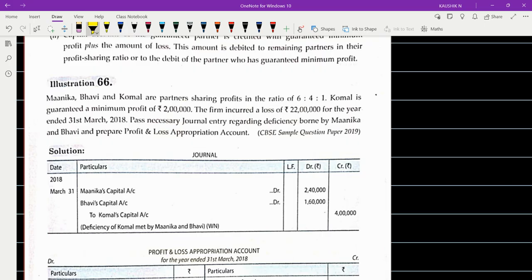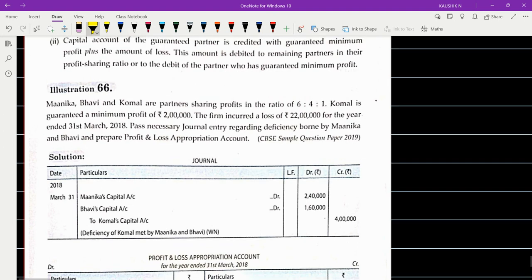So as we promised, once interest on capital comes to an end, then the topic of partnership basic fundamentals will have come to an end once and for all. Able to understand? Any doubt so far? Right. So let's move on to sum number 66, which is the last problem for the day. Okay.